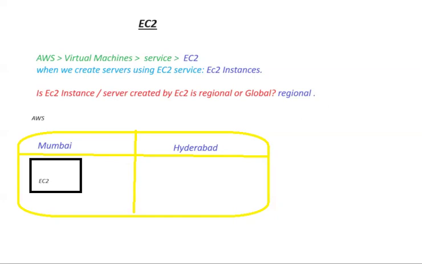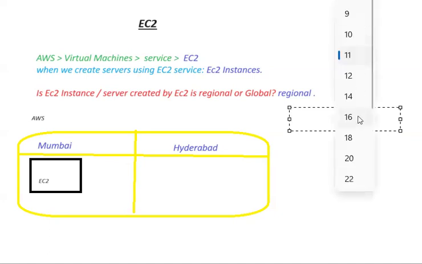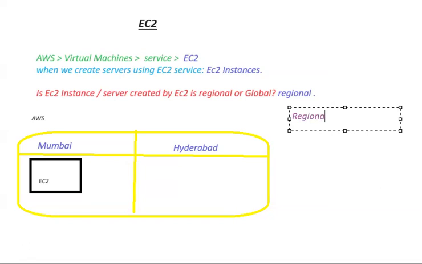So let's write the definitions for regional and global services. What is a regional service? When do we say a service is regional? Let's define a common definition for it.